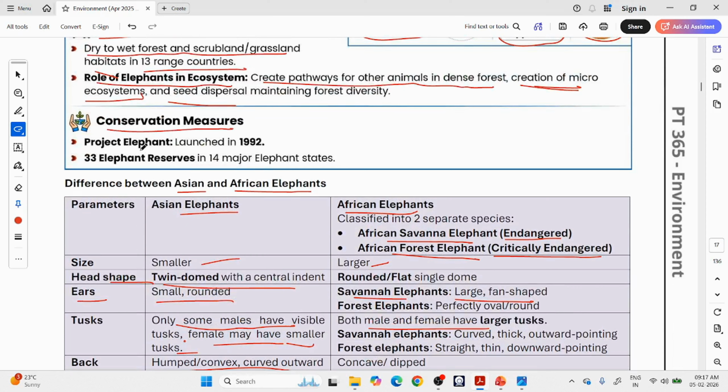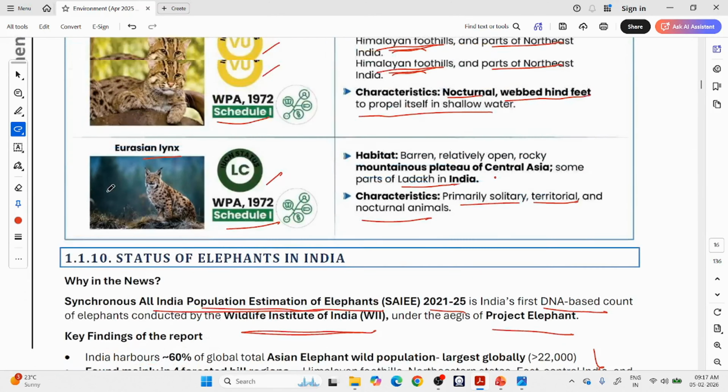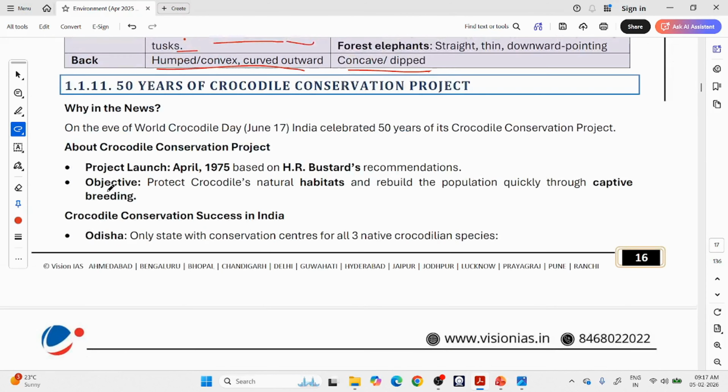Conservation measures. So we have Project Elephant, launched in 1992, merged with Project Tiger recently. So across India, 33 elephant reserves were also declared. Okay, like tiger reserves, we have 58. We have seen that in the previous class. We have 33 elephant reserves. So this is about the elephant. Moving on to the next topic.